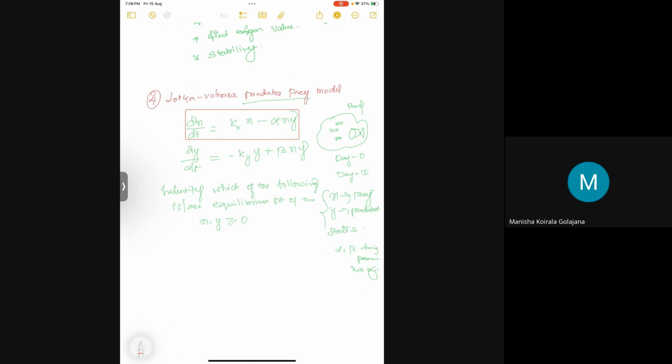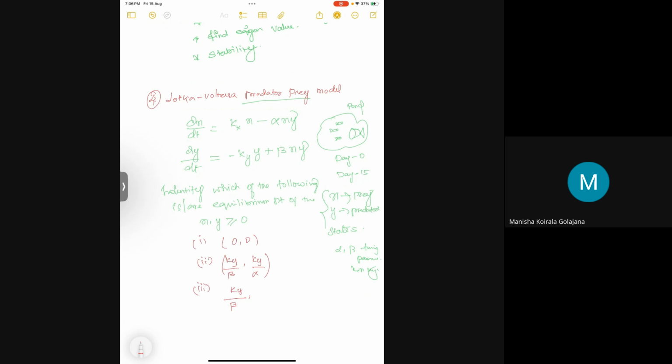So they have given a few options. 0, 0 is one option. The second option is ky by beta, kx by alpha. This is another equilibrium point they have given. The third one is also ky by beta, kx... both are the same. I think there is some typo.